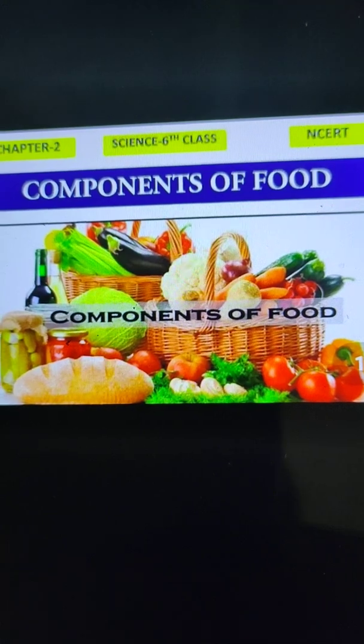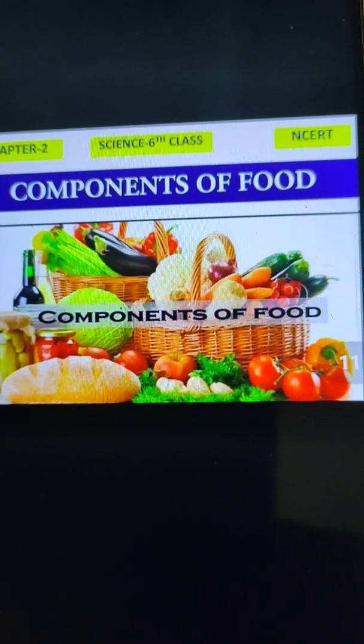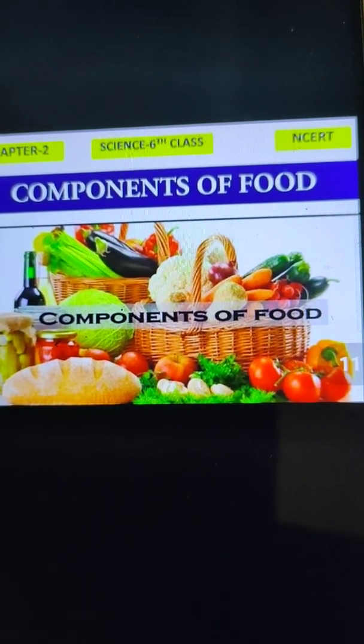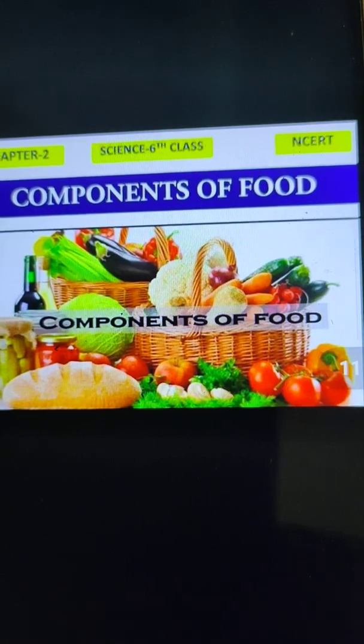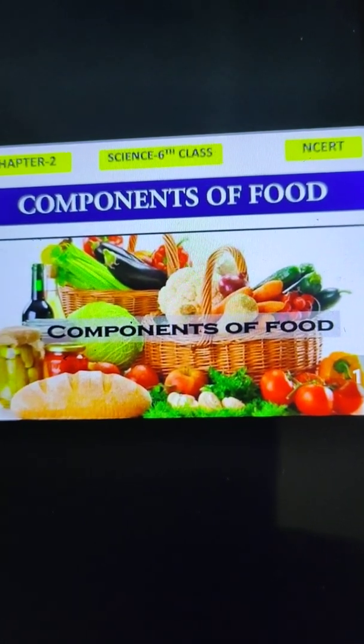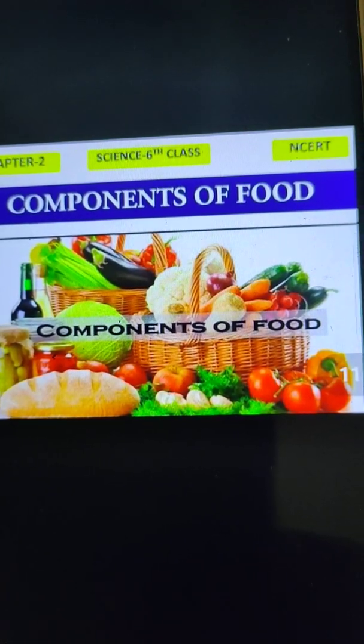So you all know what the components of food are. Components are also known as nutrients. And these nutrients or components are the substances that an organism or human beings need for the growth, repair and maintenance of their body.